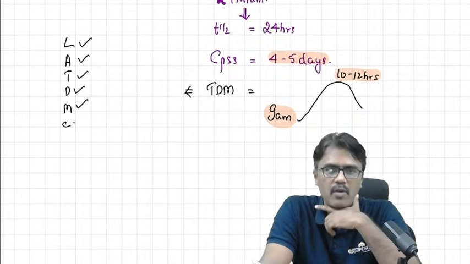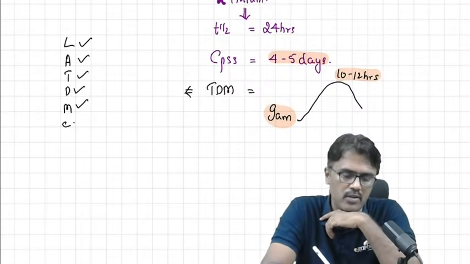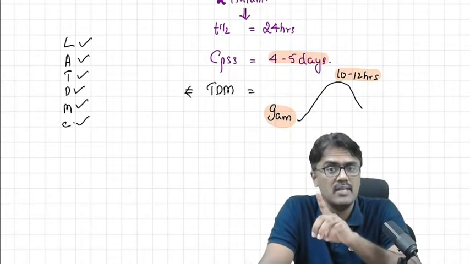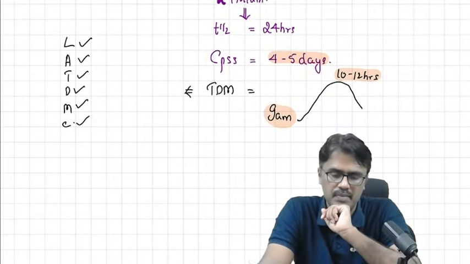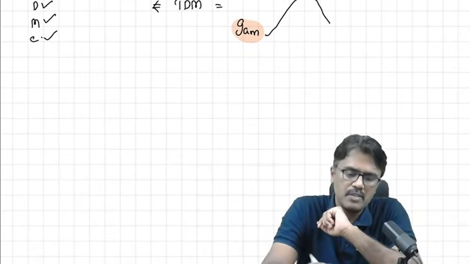Cyclosporin and tacrolimus. Many of you confuse cyclosporin with cycloserine. Cycloserine is a drug for tuberculosis. Cyclosporin is an immunosuppressant. Now after that, what are the adverse effects of lithium?